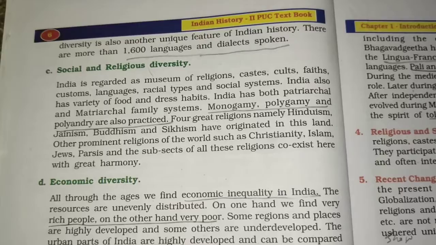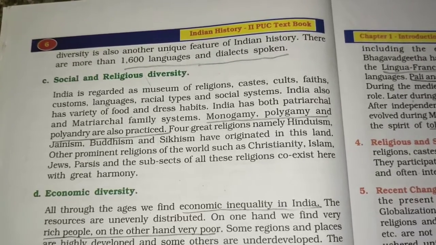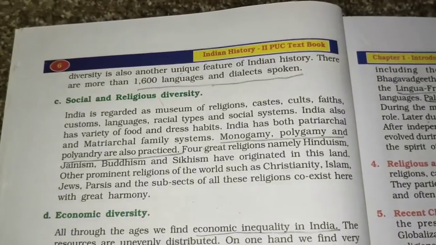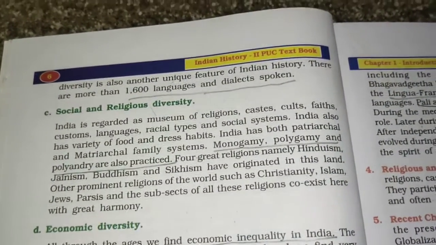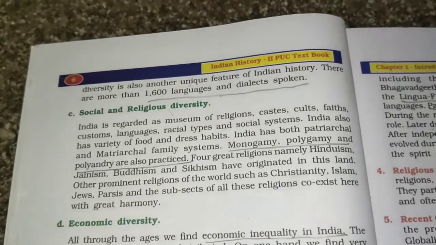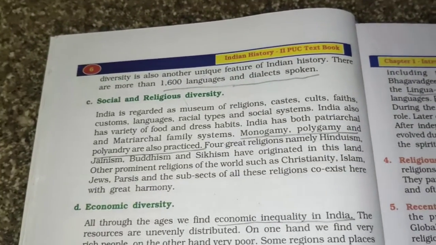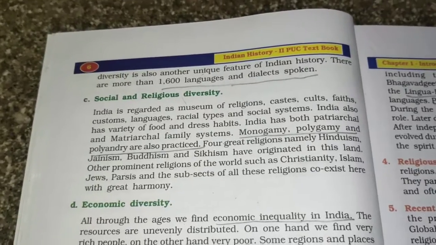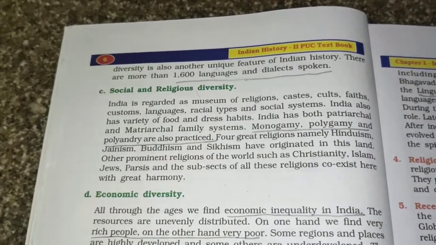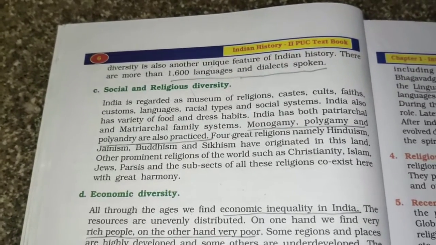Linguistic diversity is also another unique feature of Indian history. There are more than 1600 languages and dialects spoken. So linguistic diversity means languages. We have almost 1600 languages and dialects. For example, you have your Marathi. In Marathi we have the original speakers, but there are some people who have settled in different regions and they speak a different kind of Marathi.